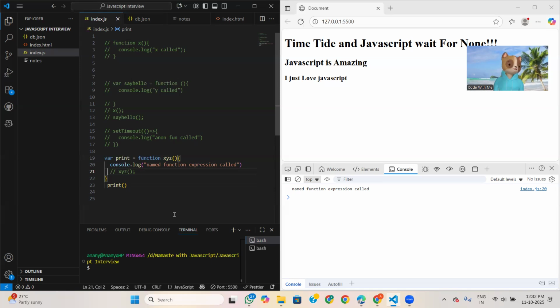The second one is a function expression, because we are storing it inside a variable. The third one is an anonymous function, and the fourth one is a named function expression, where we are giving a name to the function. Also, we are defining it inside a variable.